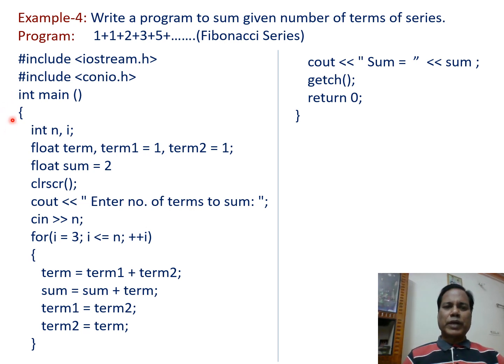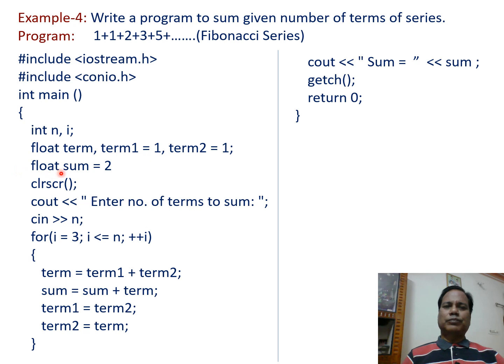Then within open and close braces of the main function, first statement int n, i declares two integer variables n and i. The next statement declares term1 and term2 float variables. Simultaneously, term1 is assigned a value of 1 and term2 is assigned the value of 1, as first term is 1 and second term is 1.